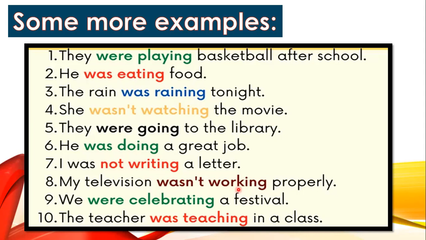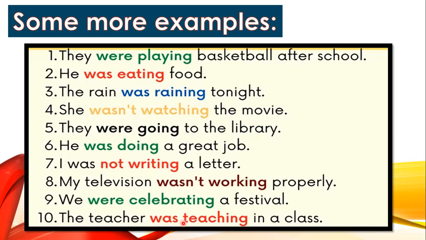Wasn't working, work. Work is again the first form of the verb. So work is used with ing, that is working. Celebrate. Celebrate is again my first form of the verb. Teach. Teach is again my first form of the verb here. So you have to understand the rules. There are only two basic rules. First, you have to make sure that you use was or were. If you are using was, then your subject has to be a singular noun, okay? And if you're using were, then your subject is supposed to be plural. Second thing, you will always use the first form of the verb with ing to make it a continuous tense.